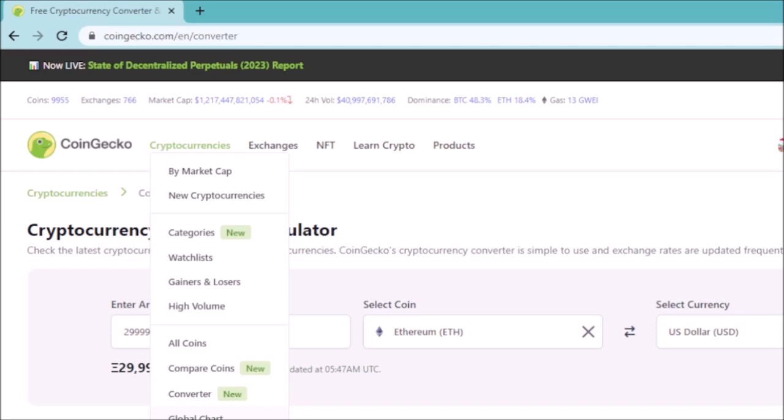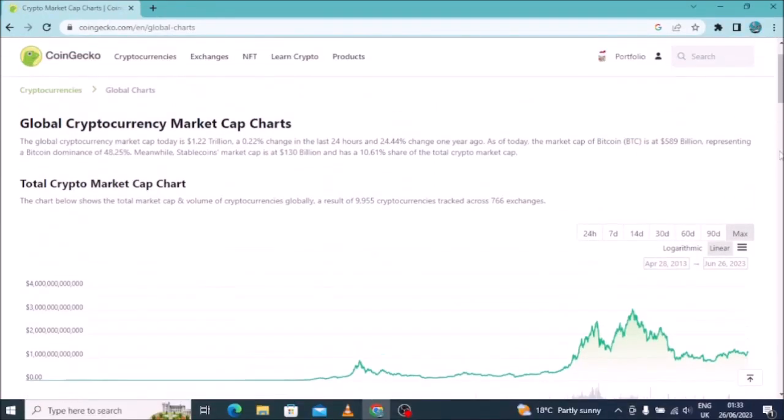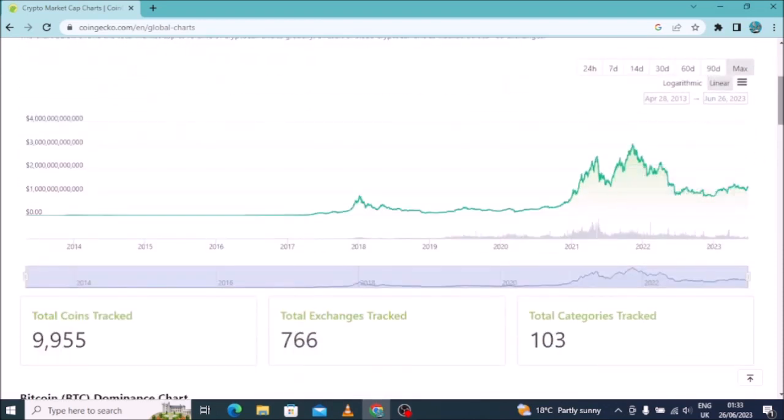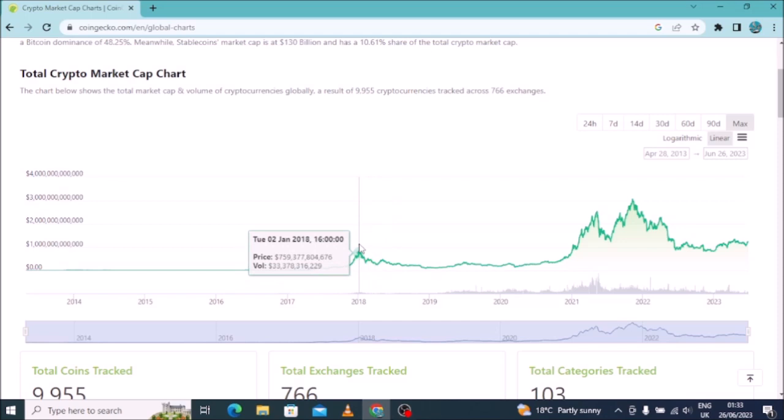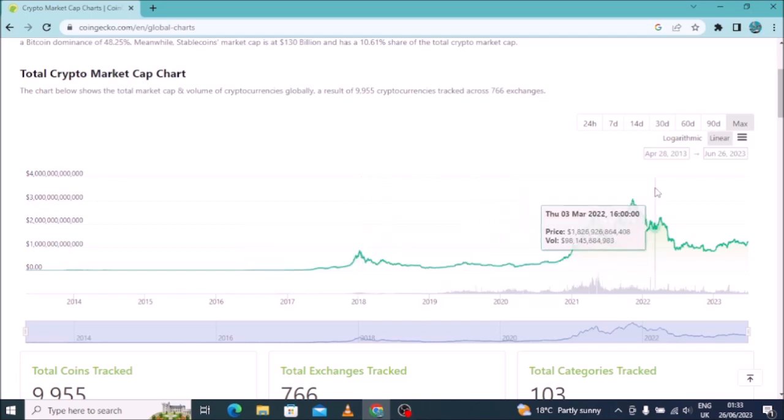Also, we can find a global chart. This is a global chart of how cryptocurrency is moving on a daily basis. As you can see, right now this is the price and the volume. So this is the chart, of course, of how it is moving as of now.